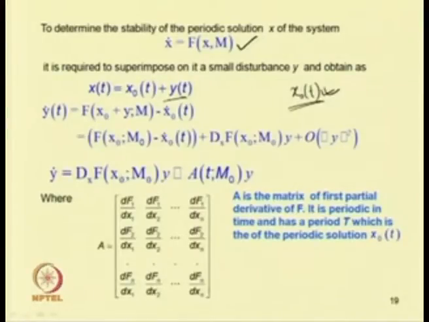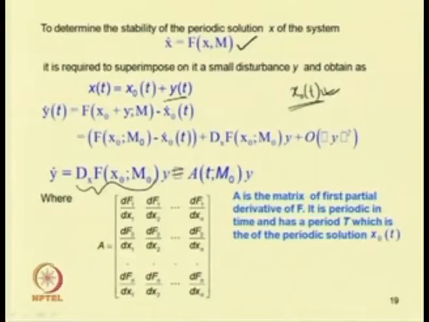Then by substituting this in this equation, one can obtain y dot(t) equal to f(x0 + y, m) minus f(x0, t), which will give us y dot equal to dx f, that is the first derivative of f at x0 and m0, taking this as A. So, one can write y dot equal to A(t, m0).